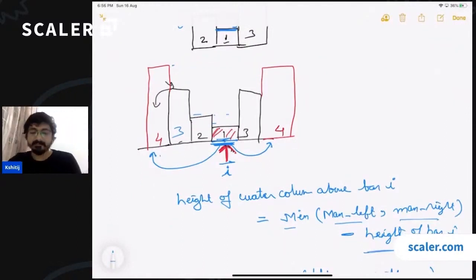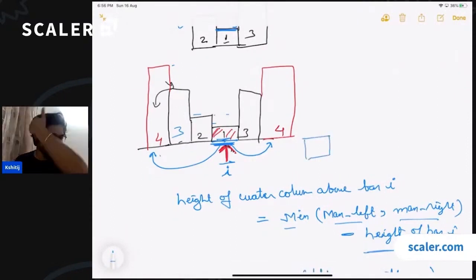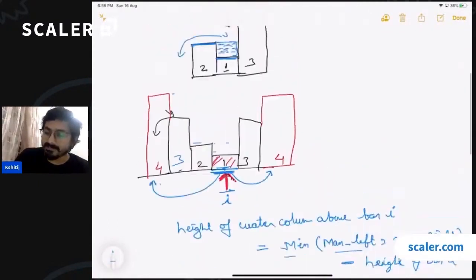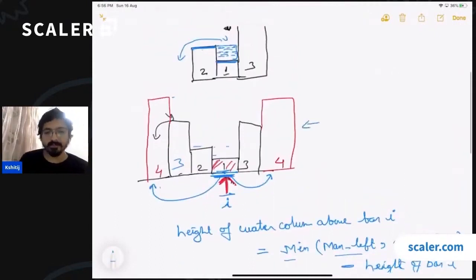What if heights are negative? Heights are not going to be negative, right? Negative height means that you are digging a hole, so it's basically kind of a plinth. So you can assume that such buildings with negative heights are not possible, okay? Let's try to run our approach on this scenario.